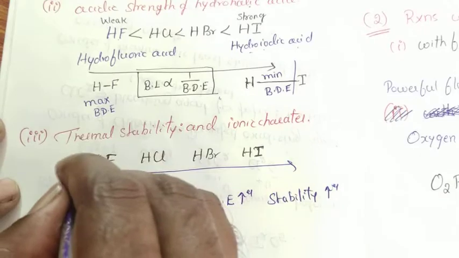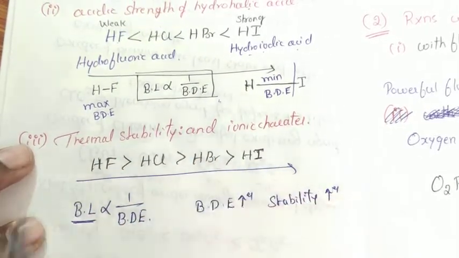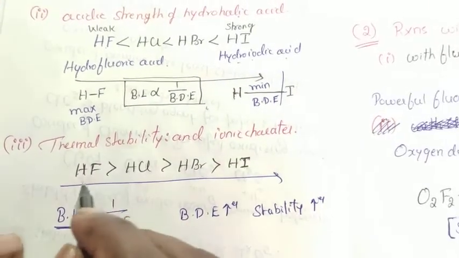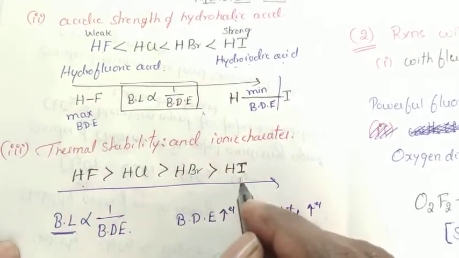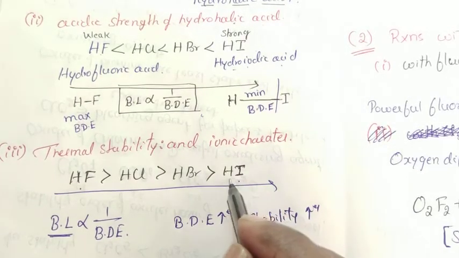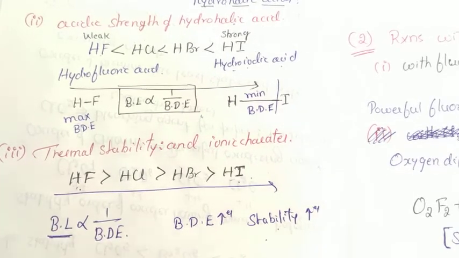Therefore, hydrogen fluoride is more stable than chloride, bromide and iodide. The reason is the bond length between hydrogen and fluorine is minimum, and the bond length between hydrogen and iodine is maximum. Greater the bond length, lesser the stability. Lesser the bond length, greater the stability.